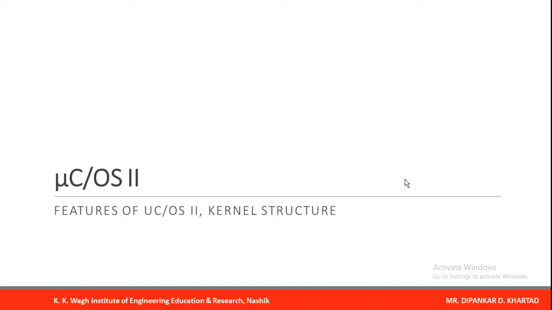So in this week we will discuss the very famous operating system, that is MuCOS 2, microcontroller operating system 2. Specifically in this video we will cover the features of MuCOS 2 and the kernel structure of MuCOS 2. So let us start one by one.